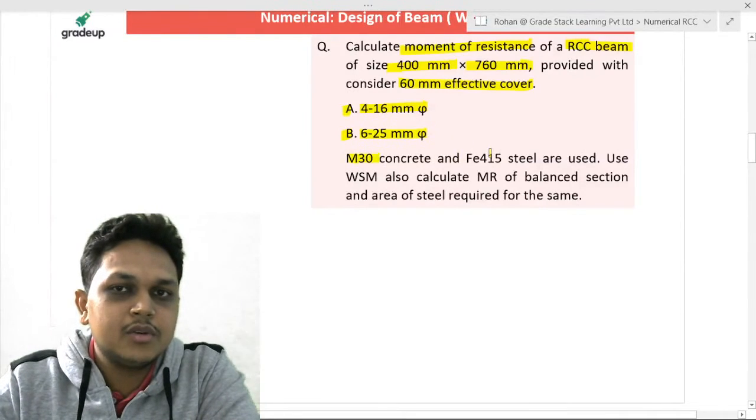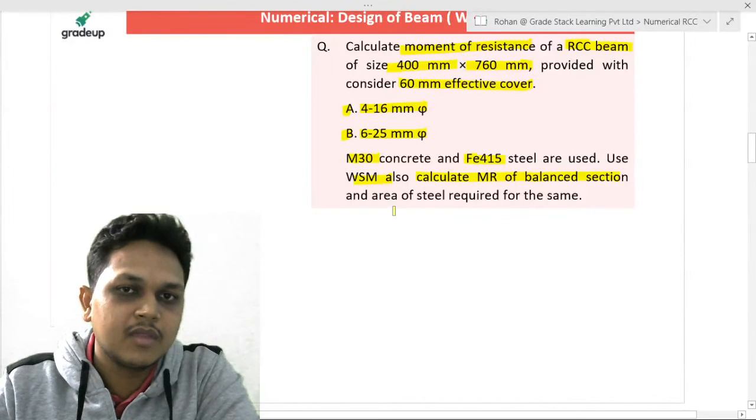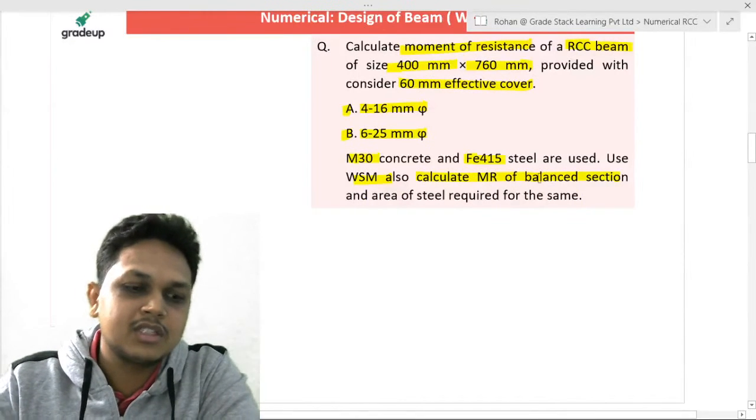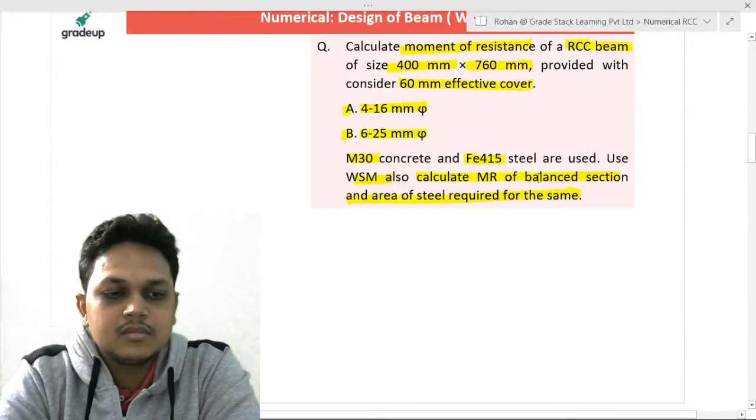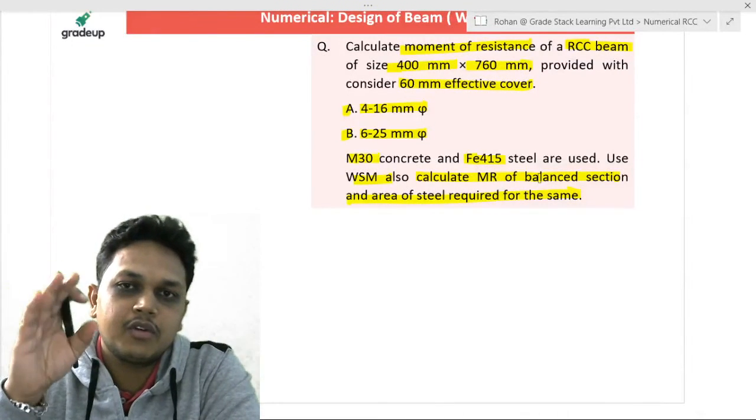M30 concrete and Fe415 steel are used. Use the working stress method and also calculate the moment of resistance of the balanced section and the area of steel required for the same. So you have to find out the moment of resistance for the given area of steel and for the balanced section.